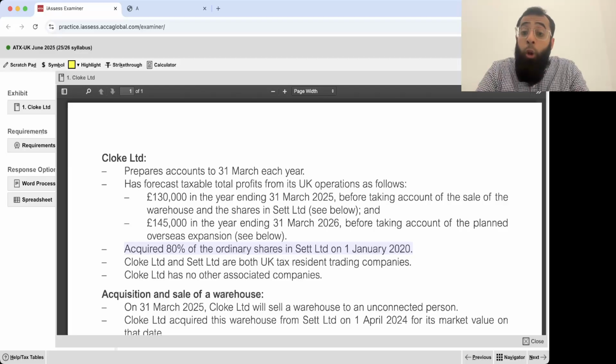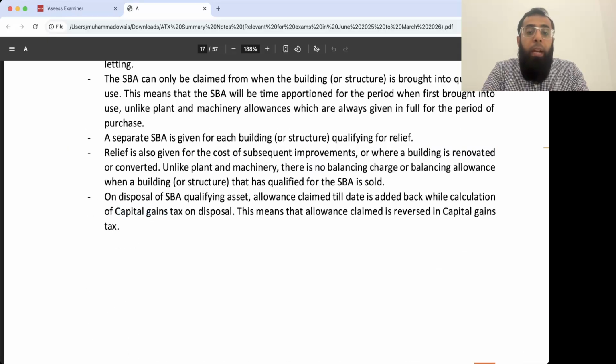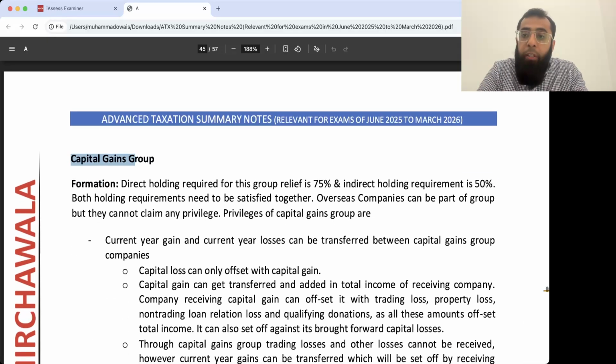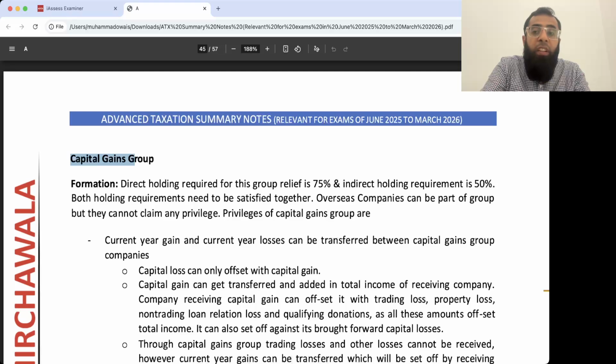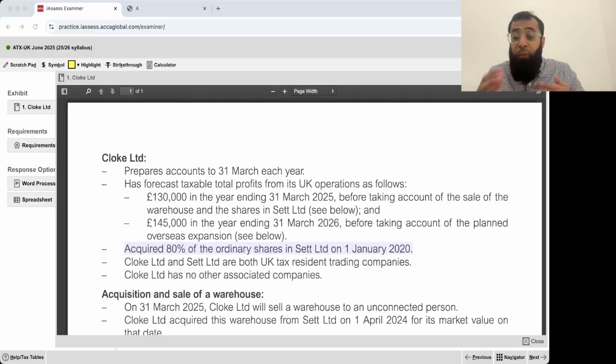I believe that you all remember the rules relating to groups. If you don't remember, still, it's not the actual examination. You have time. You can just go and write capital gains group, and here you go. You can find all the relevant rules. You can go and write 75% group and you will find those rules. Since you still have time before the examination, you can always revise the things.